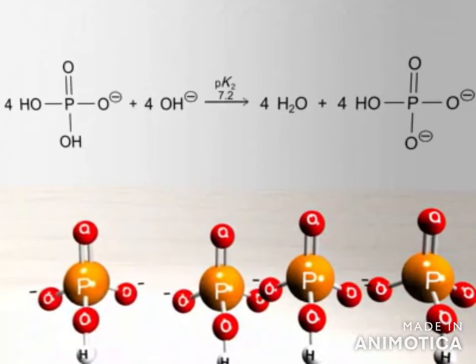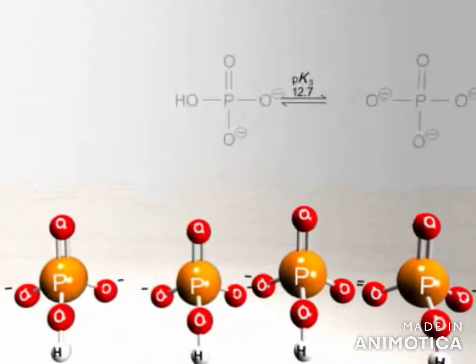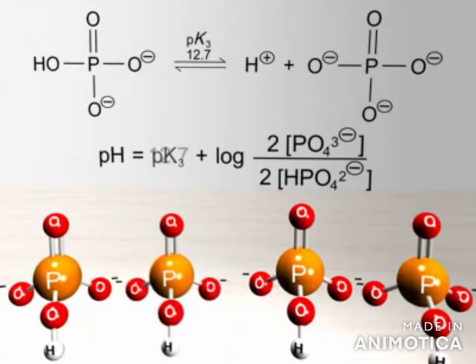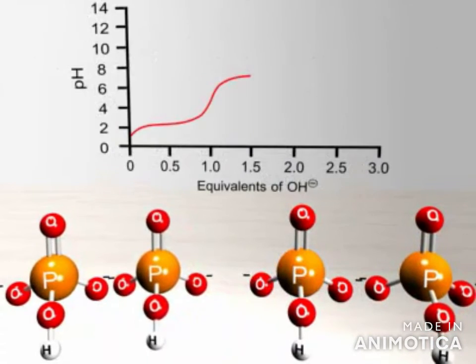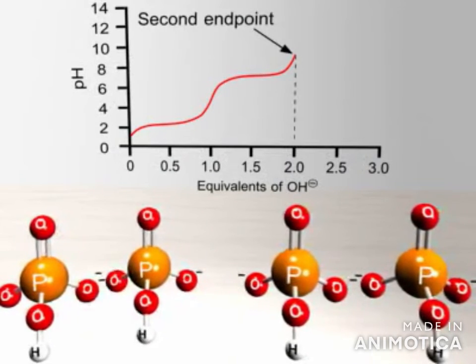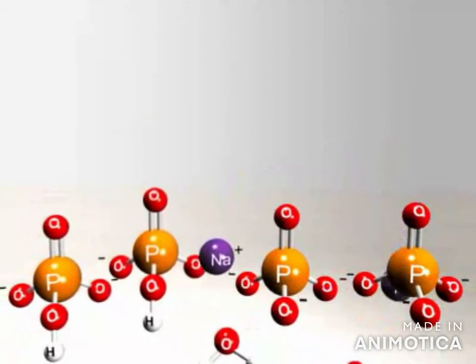We now enter into the third dissociation, in which hydrogen phosphate is deprotonated to produce phosphate. The second endpoint is shown as we transition into the final dissociation. In a lab setting, an endpoint would be indicated by a color change of the selective pH indicator, in this case, thymolphthalein. Sodium hydroxide is being used to dissociate hydrogen phosphate.